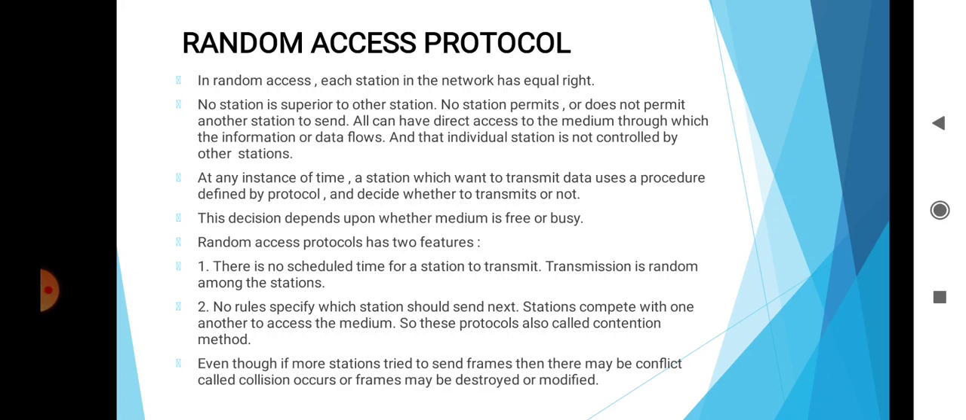Then the random access protocol has two features. First one is that there is no scheduled time for the stations to transmit. Transmission is random among the stations. Second, no rules specify which station should send next. Stations compete with one another to access the medium. So these protocols are called contention methods. If more stations try to send frames, then there may be a conflict, called a collision, and frames may be destroyed or modified.